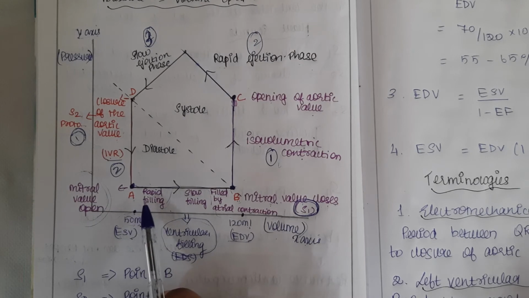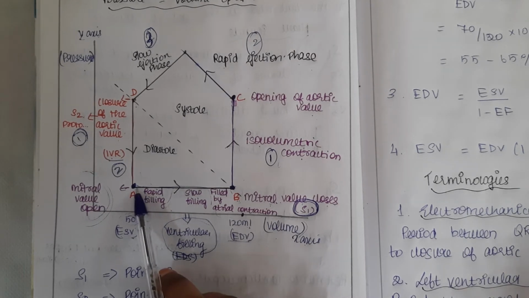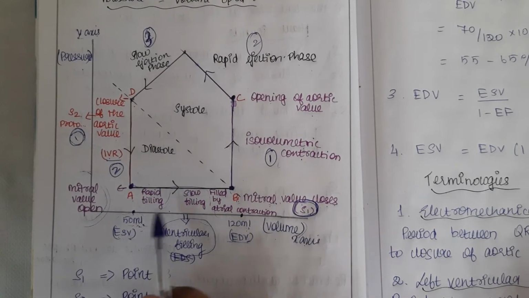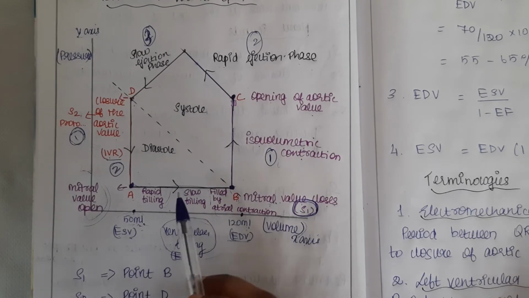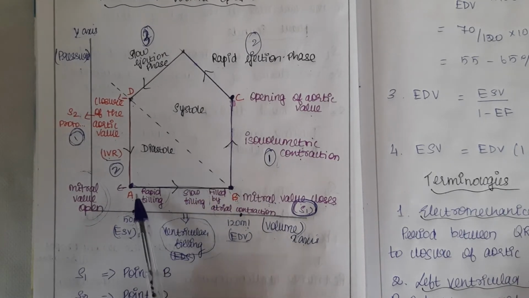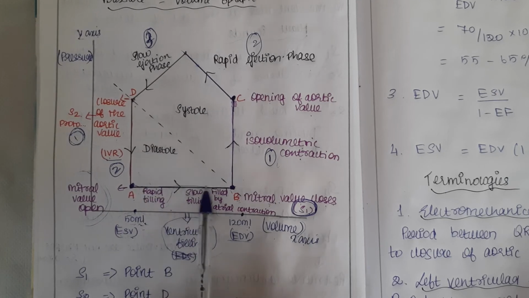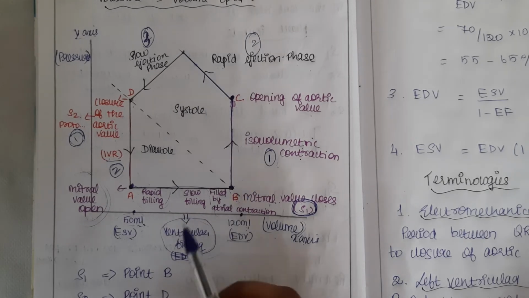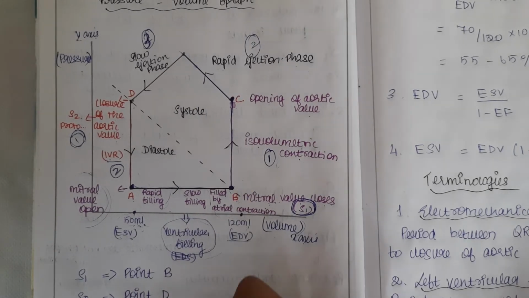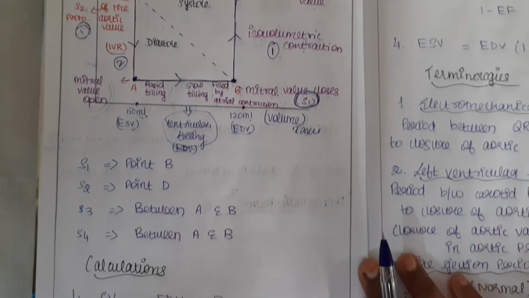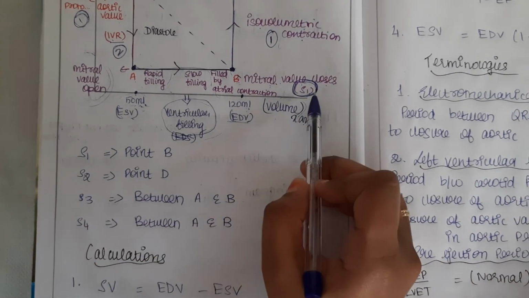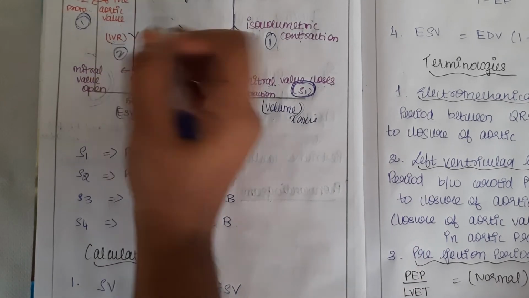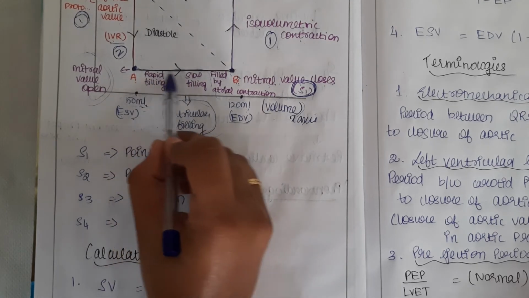Okay, so the rapid filling in the sense, what happens? From A to B, it gradually fills. What I have said, from 50 ml to 120 ml, it fills. The ventricular filling takes place. So you should mention S3 sound is at point A and B. S4 sound is also at point A and B. This is important. Hope you all understand. So you could see S1 sound is produced at point B, S2 sound is produced at point D, and S3 and S4 are between point A and B.